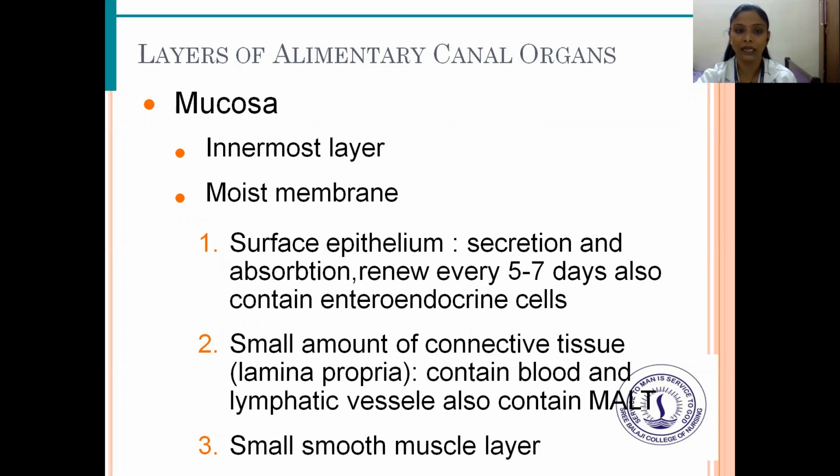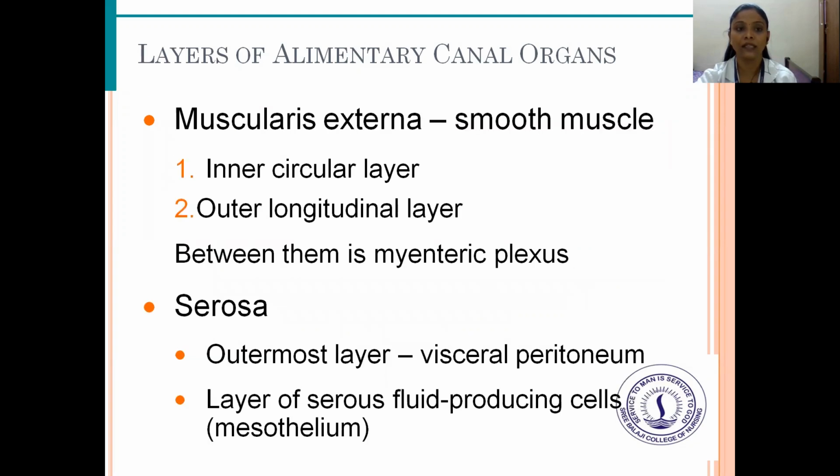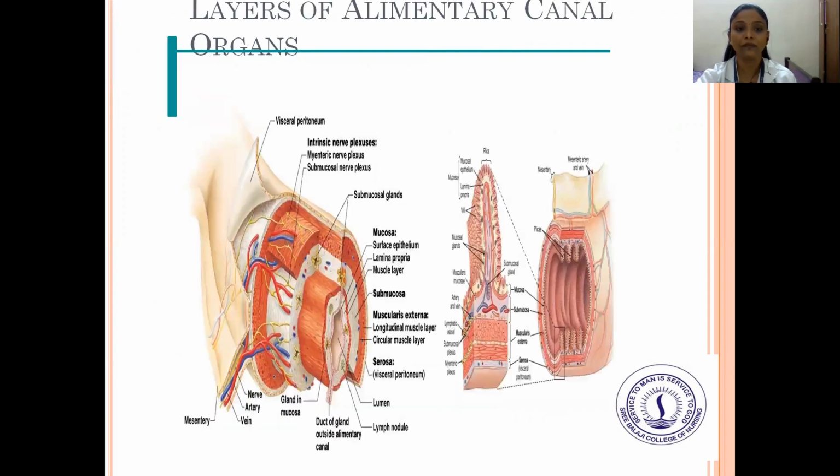Small smooth muscle layer. Next is the muscularis externa, smooth muscles, with an inner circular layer and outer longitudinal layer. Between them is the myenteric plexus. Then serosa, the outermost layer, the visceral peritoneum, layers of serous fluid producing cells, that is mesothelium. These are the layers of the alimentary organs.